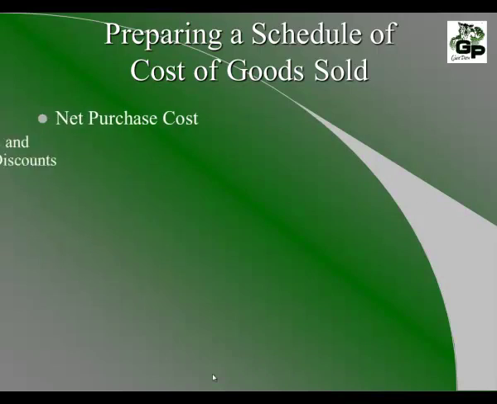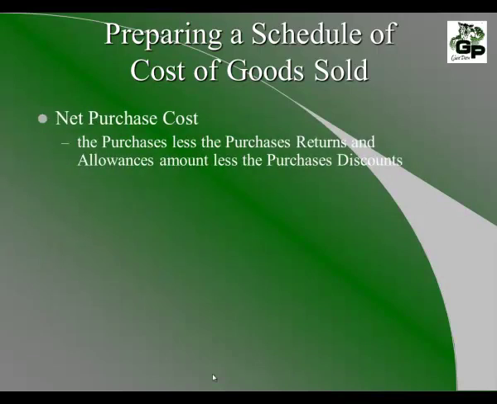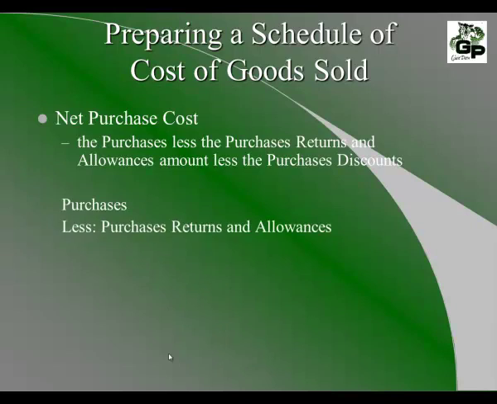The net purchase cost: these are the purchases minus the purchase returns and allowances minus the purchase discounts. Purchases minus purchase returns and allowances minus purchases discounts. We write "less" and "less" when we're writing these on the schedule of cost of goods sold.